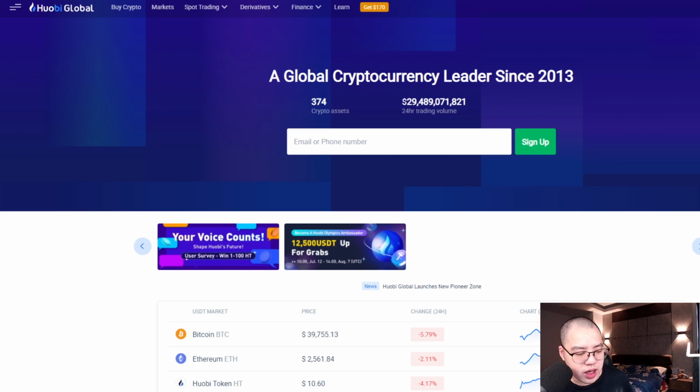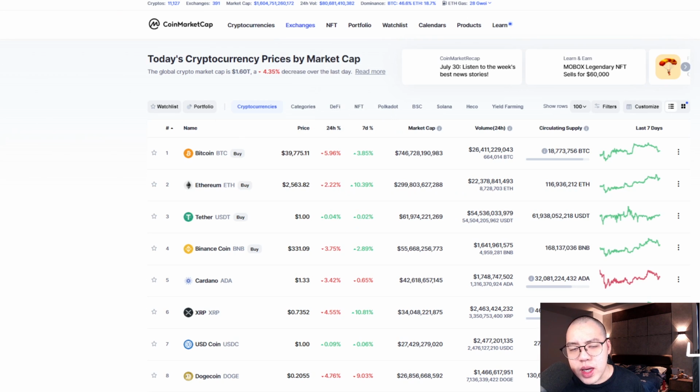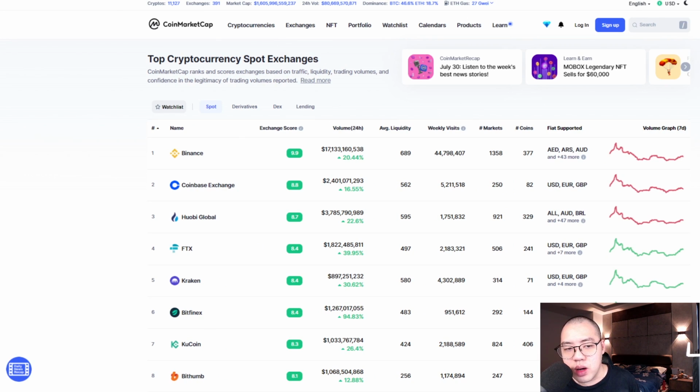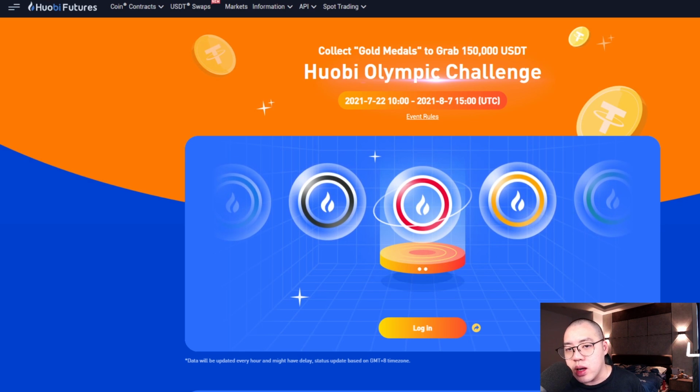If we look at CoinMarketCap, we can see that the second and the third top exchanges are Coinbase and Huobi Global. So I highly recommend you guys as Malaysians to look at Huobi Global, because Huobi Global is one of the top 3 biggest exchanges worldwide, and also Huobi has a lot to offer in terms of events and also free tokens.